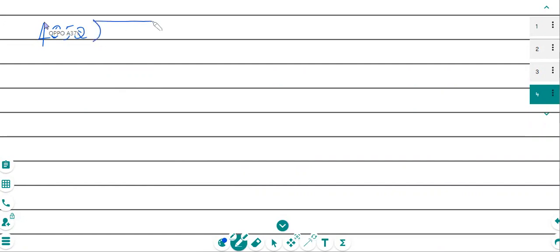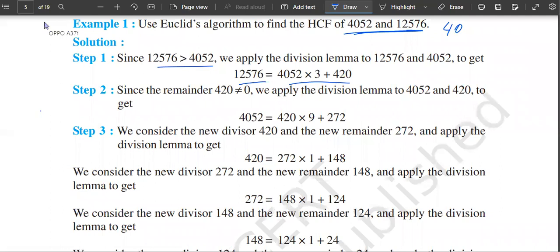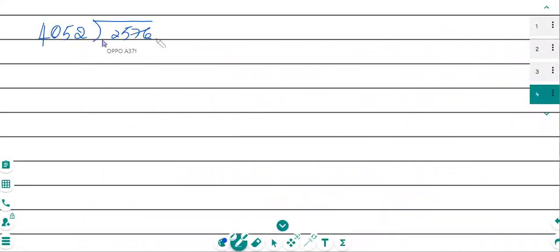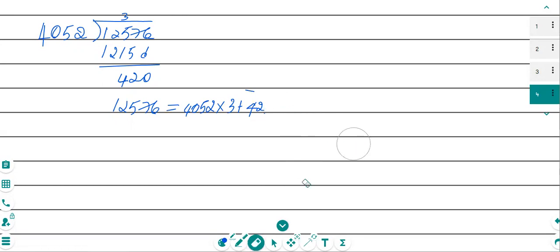4052 and 12576. If you further see, 12576 is 3 times 4052. The remainder we will be getting as 420, which can be further expressed as: 12576 is nothing but 4052 into 3 plus 420. So that is what we have written over here.